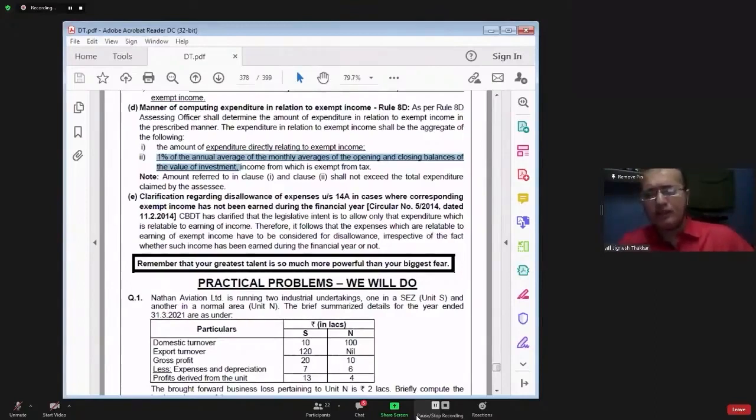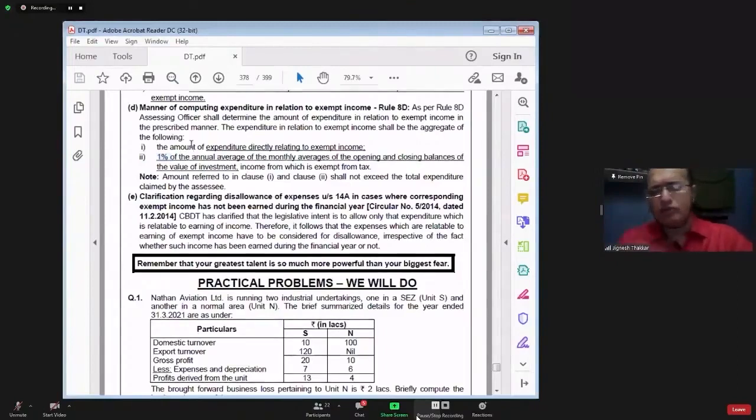You will get the average of monthly average, so we can simply call this the annual average of monthly average. Of that average value of investment, you take 1%. That amount will be deemed to have been incurred for earning the exempt income.